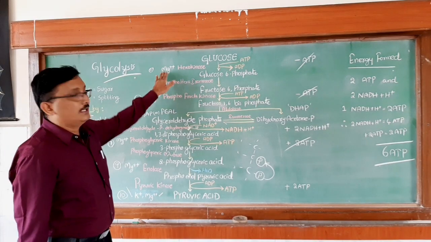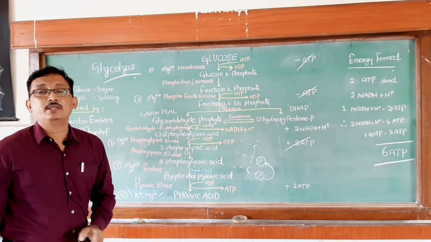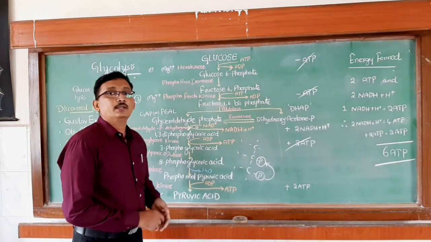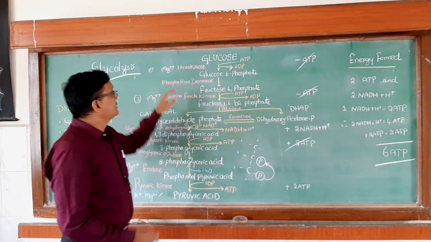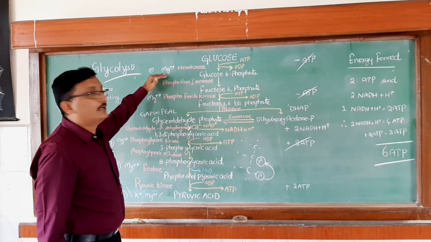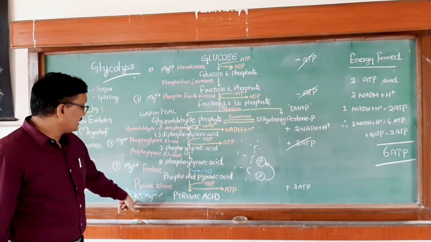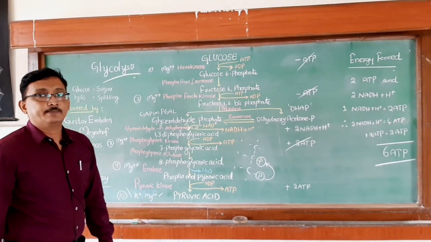Magnesium ions, Mg+2 ions, play a very important role. They activate the enzymes to do those particular reactions. That is the importance of magnesium ions in those steps. And potassium ions are also there at the last step.